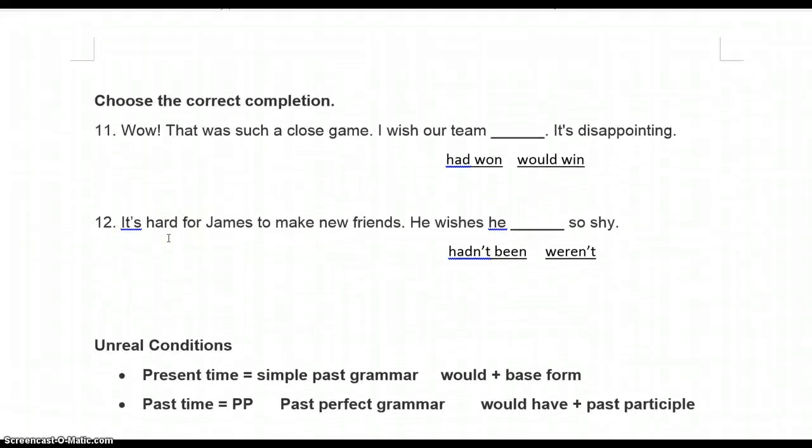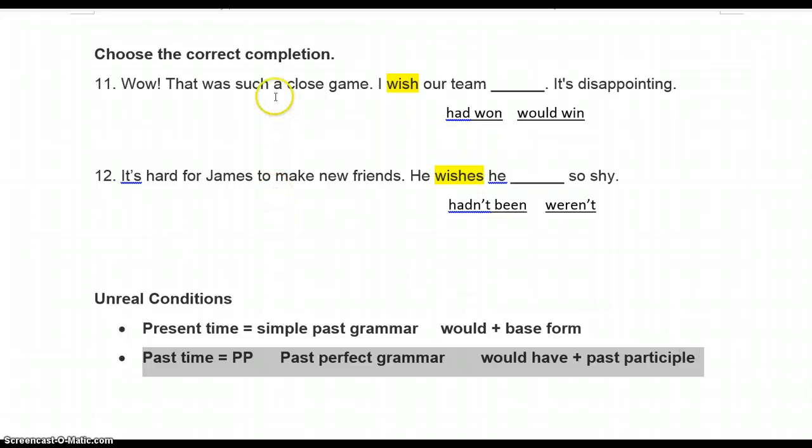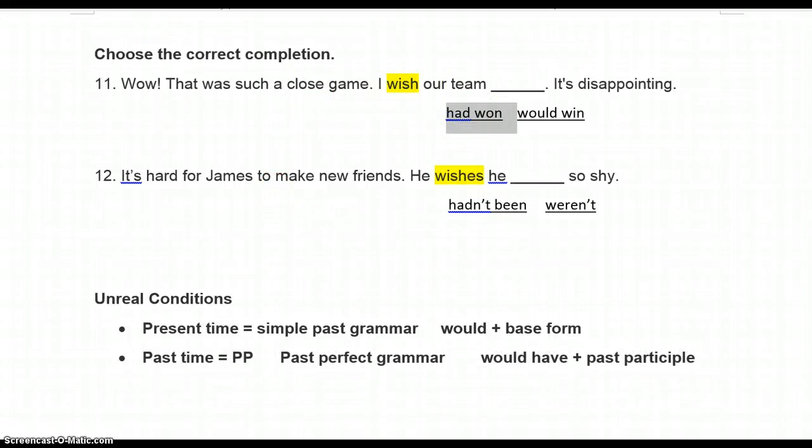All right, we need to get to the very last part. The very last part is using the wish grammar, which follows the same thing we've been talking about earlier. Wish uses unreal grammar structures. So, wow, that was such a close game. So we're going to be down here. It was past tense. I wish our team had won. It's disappointing now. I wish they had won, yesterday or a few hours ago.